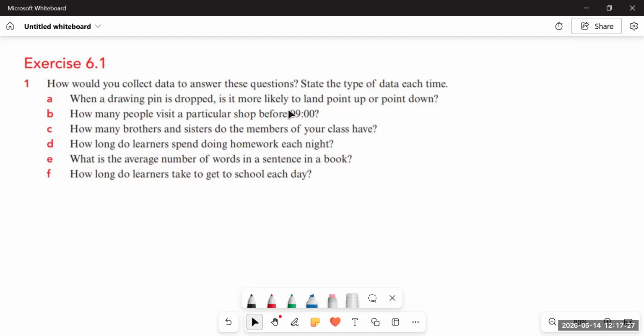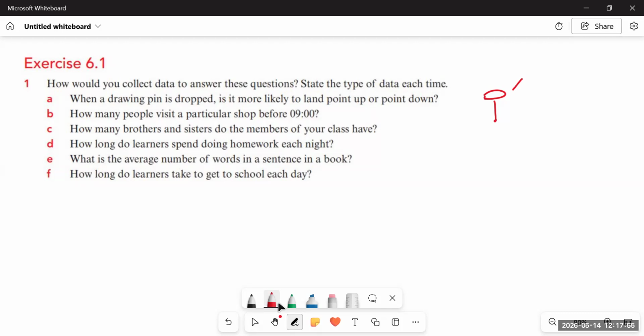Like if we talk about part A, when a drawing pin is dropped, is it more likely to land point up or point down? So we have to collect data that there is a drawing pin. Upon dropping it on the floor, this will be up or the edge will be up.